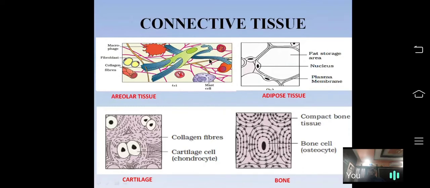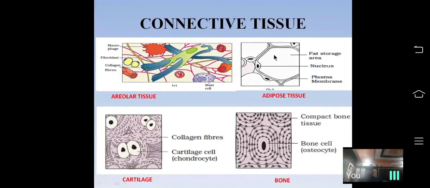In total, 5 types of cells are present in the areolar connective tissue: macrophages, mast cells, fibroblast cells, adipose cells, and plasma cells. Then 2 types of fibers are present. White fibers made up of collagen protein do not show elasticity. Yellow fibers made up of elastin protein show elasticity. So this is one kind of connective tissue.